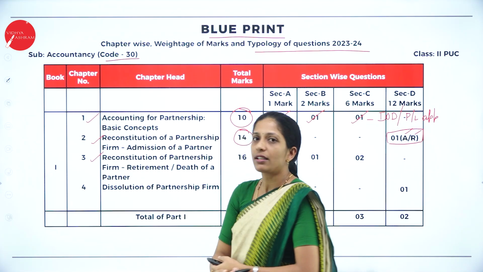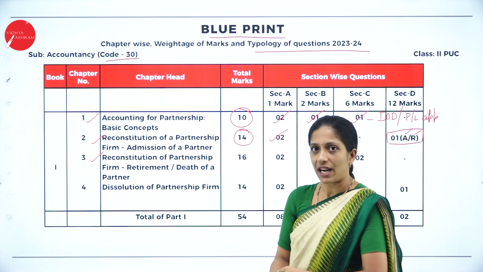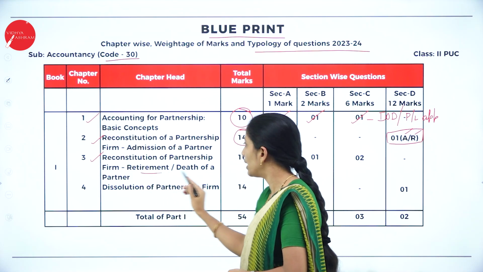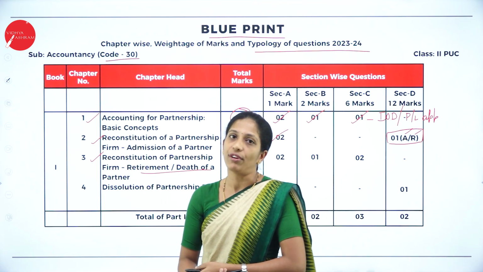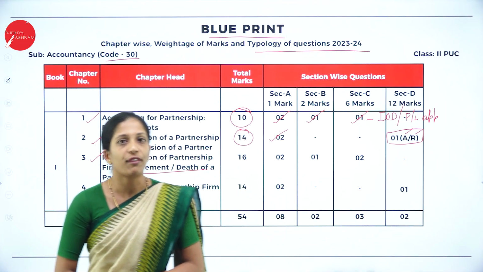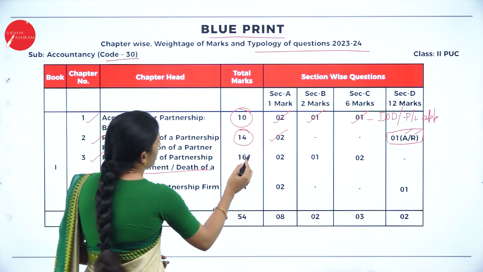Now coming to your third chapter, that is reconstitution of a partnership firm. Under that you are going to learn retirement or death of a partner. So retirement and death of a partner, a very important chapter.